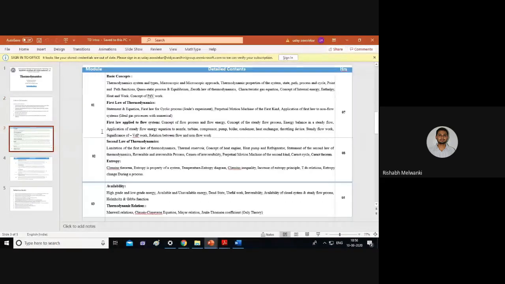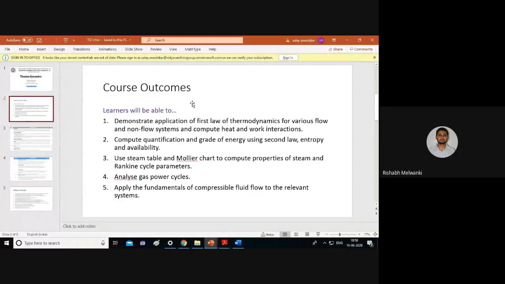Next, module 2. Module 2 is again an important module. Here we have three parts for CO2: second law of thermodynamics, entropy and availability. Availability is part of module 3, but all three are linked together. We will see in the lectures how they are linked. Based on these, the course outcome is: students will be able to compute quantification and grade of energy using second law, entropy and availability.